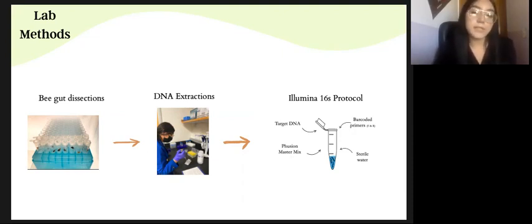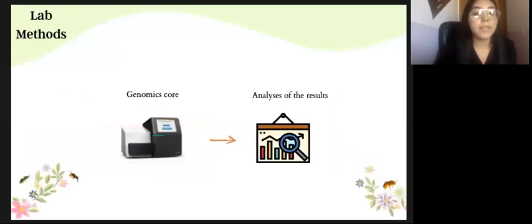The PCR with Illumina protocol we are using consists of different steps, which are PCR1 to barcode the samples, a cleanup step, PCR2 to amplify the barcoded samples, and then another cleanup and normalization step. So we are still working on PCR, but once we have run PCR of all 5 plates of our samples, they will be sent to the genomics core for sequencing.